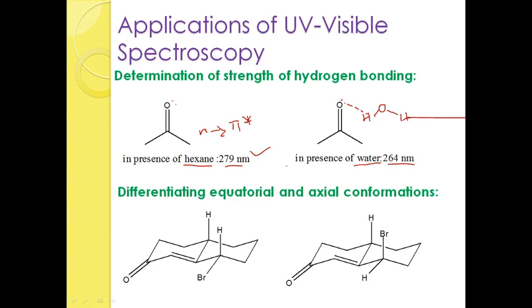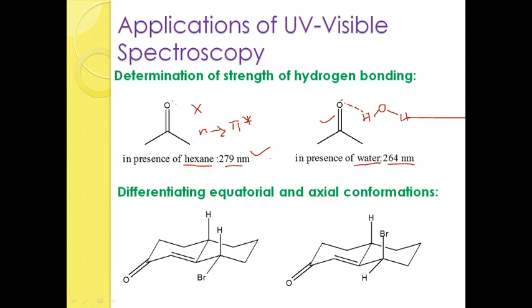When the hydrogen bonding is present and when it is not present can be found out by using the technique UV visible spectroscopy. For the case of polar solvent, you find hydrogen bonding, so that's why there is a decrease in lambda. For the case of non-polar solvent, there is no interaction, so you will get higher lambda. This is the key indication of which one is freely bound and which one is hydrogen bonded.